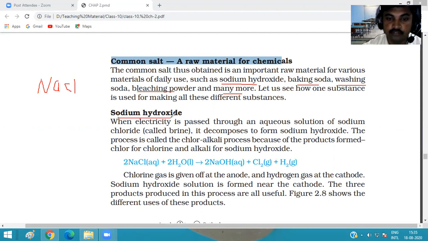So the first one is sodium chloride, that is our common salt. When we react it with water, it dissolves and forms a base, that is sodium hydroxide. And in this process, chlorine is formed and hydrogen gas is also formed.